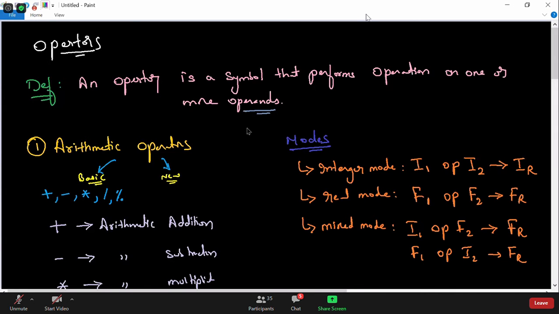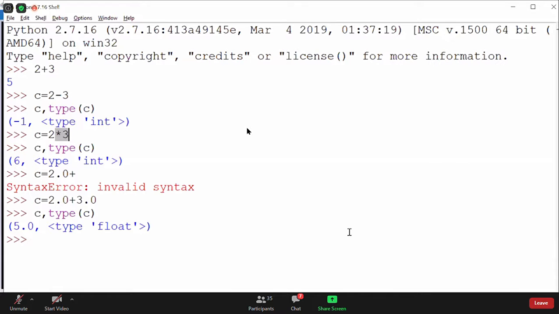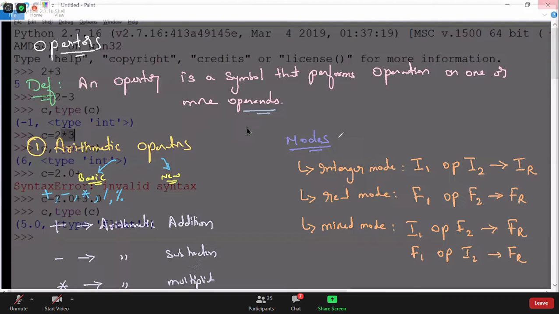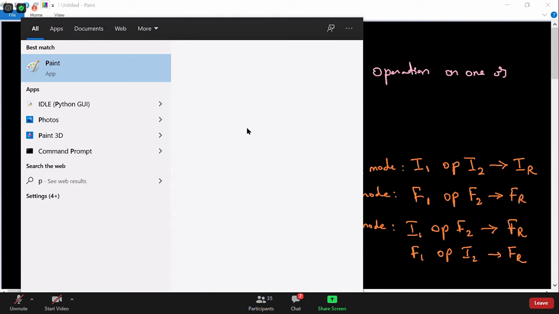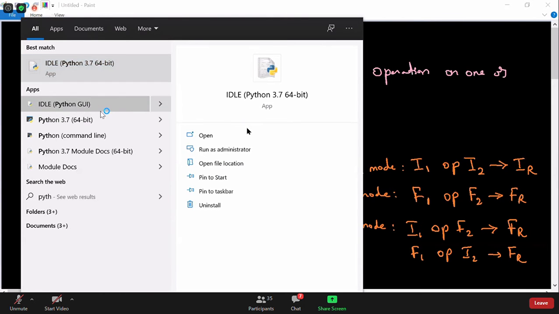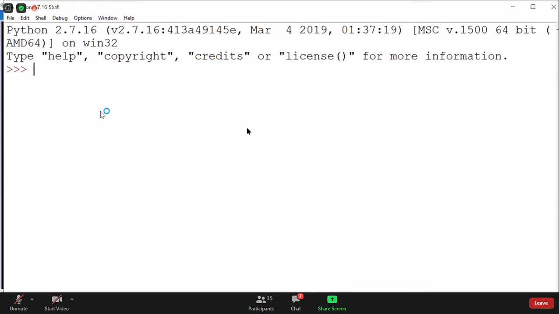Aditi. Okay, so perfect. So till now, we all understood what integer mode, real mode, and mixed mode are. So let us go back to our screen and talk further about these three things. I'll go with Python again to understand all these. Let us introduce a division operator as well now.